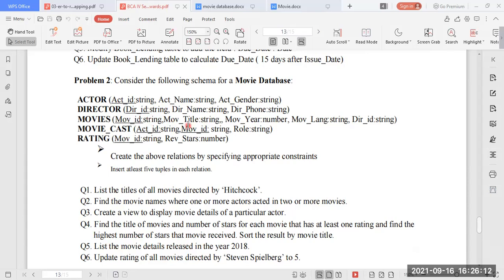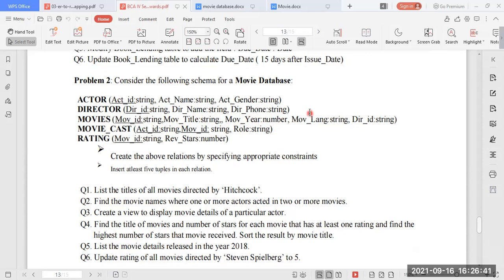Then movie_title. You have to give the title of the movie, like Jurassic Park or Adventures of Tintin, or Sultan. That is the movie name. Then movie_year. You have to tell which year it was released, the release year of the respective movie, which is going to have the data type number.